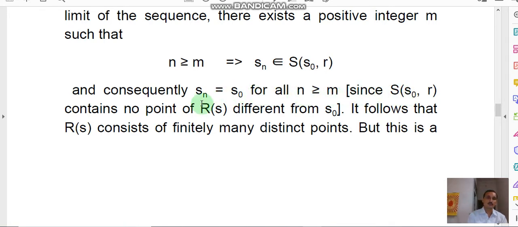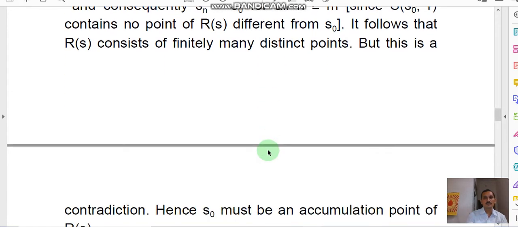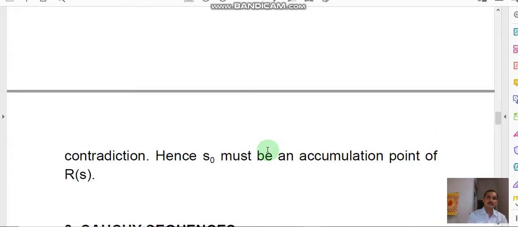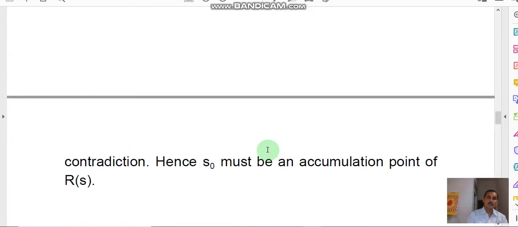Since the sphere contains no point of Rs different from S0, it follows that Rs consists of finitely many distinct points, but this is a contradiction, since the range set contains infinitely many points. Hence S0 must be an accumulation point of Rs. Therefore, if a convergent sequence contains infinitely many points, then its limit is also an accumulation point of the range set of the sequence.